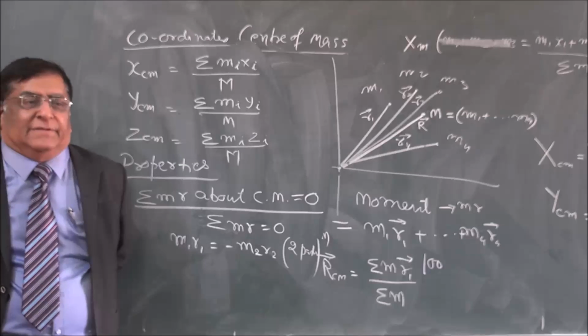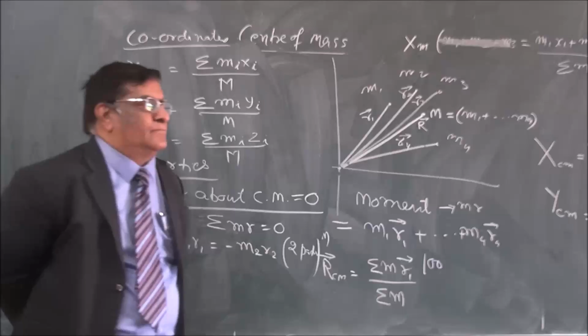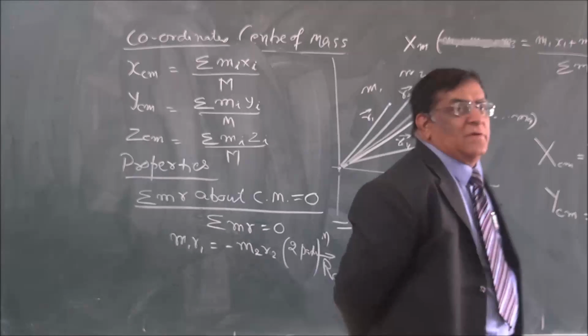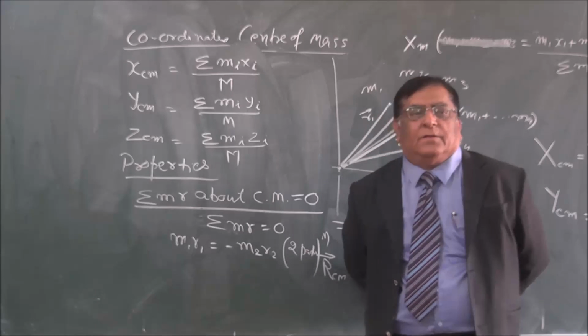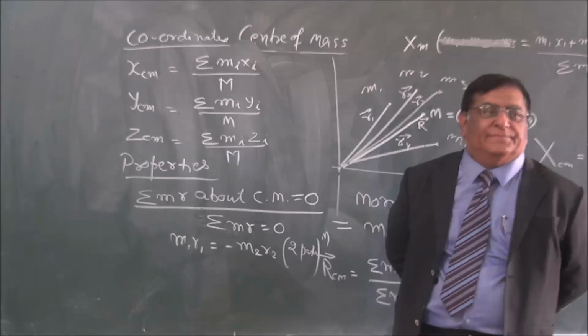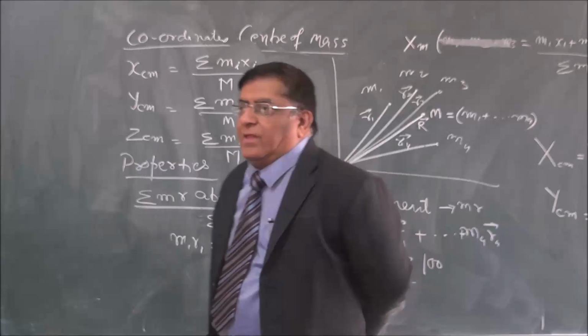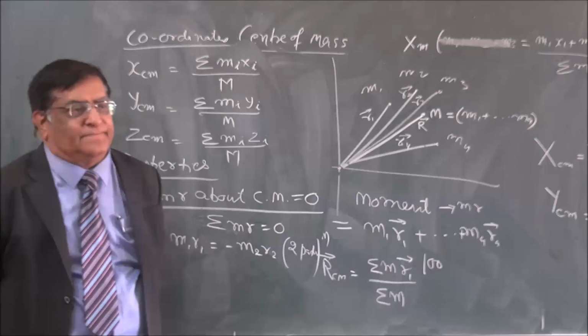The other property: write down conservation of location of center of mass.